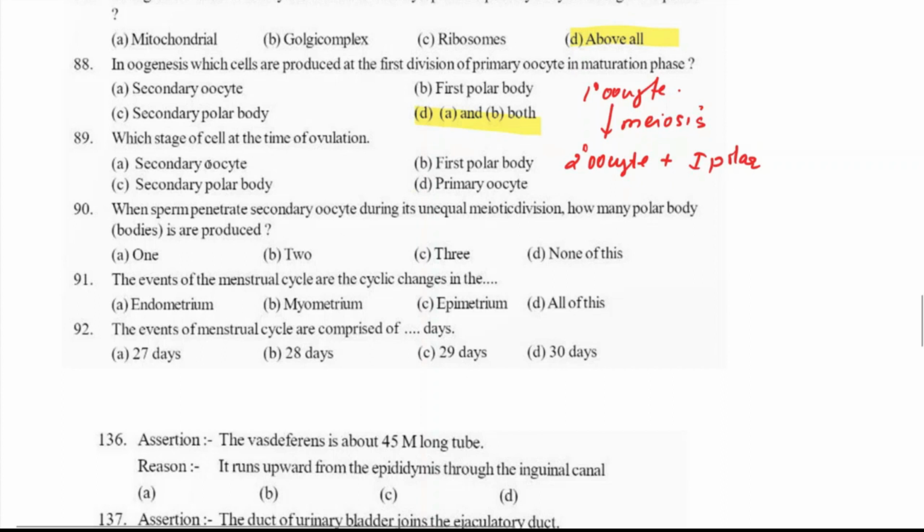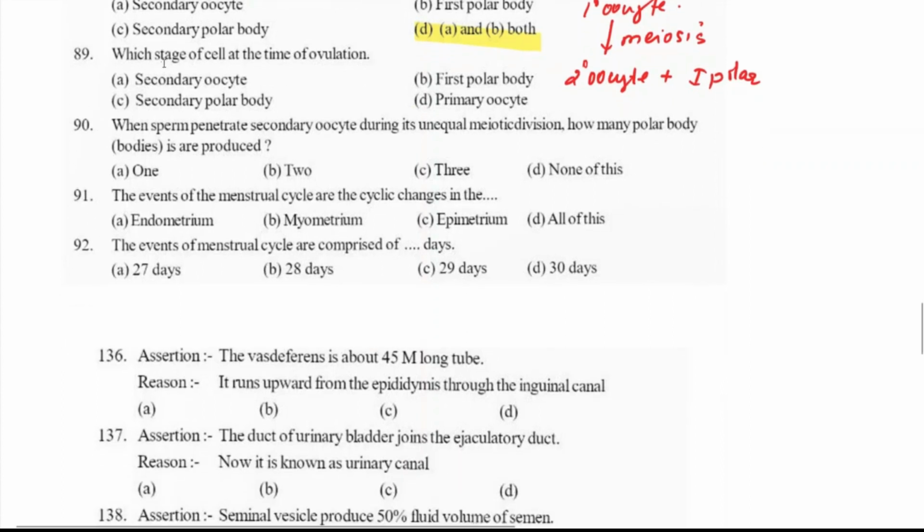At which stage is the cell at the time of ovulation? At the time of ovulation, the ovum is at the secondary oocyte stage, at metaphase 2 arrest. Remember, secondary oocyte at metaphase 2 arrest, okay? When sperm penetrate the secondary oocyte during its unequal meiotic division, how many polar bodies are produced? One polar body. That is the second polar body, produced from the secondary oocyte, okay?